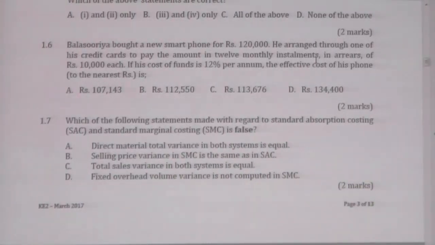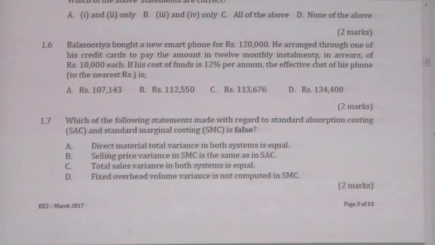It would be 112,550, since the balance is paid for the interest. By discounting, we have eliminated it, because you will pay 120,000, a 10,000 monthly installment over 12 months. Therefore, the seller will charge interest, because the seller is getting the cash over 12 months. Therefore, each and every 10,000 payment includes interest.